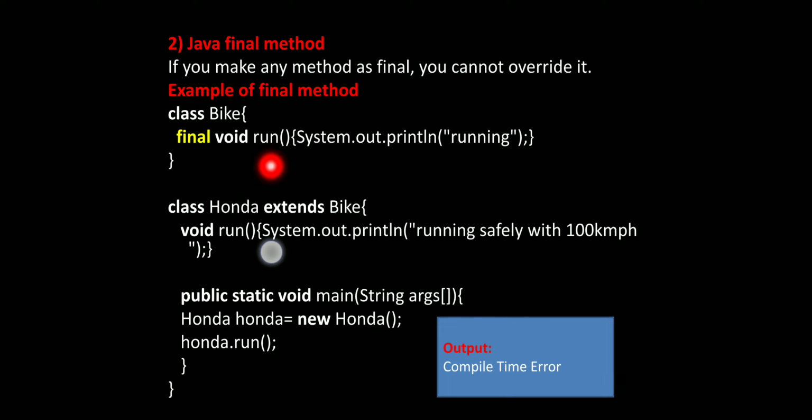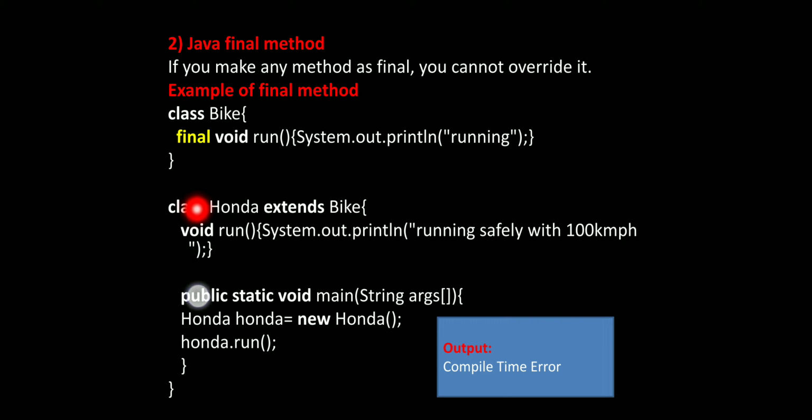In this method, we are going to print running with the help of the output line, that is system.out.println. This helps to print the given value in the console. Sorry, this is the closing of the final void run method, and this is the closing of the bike class.